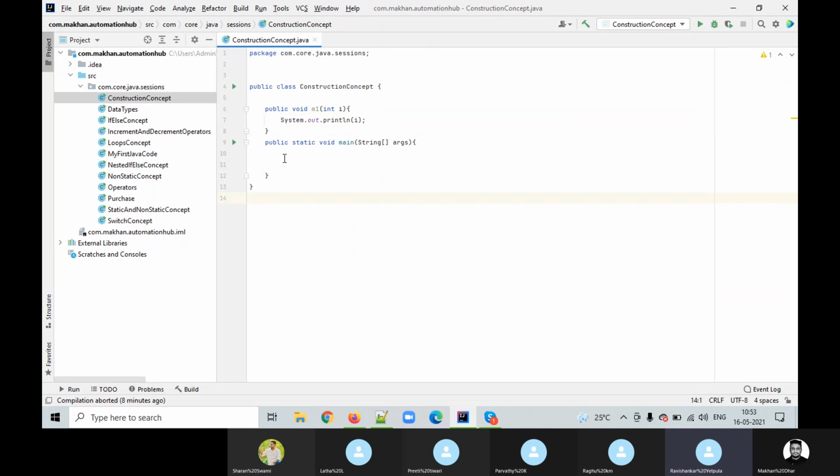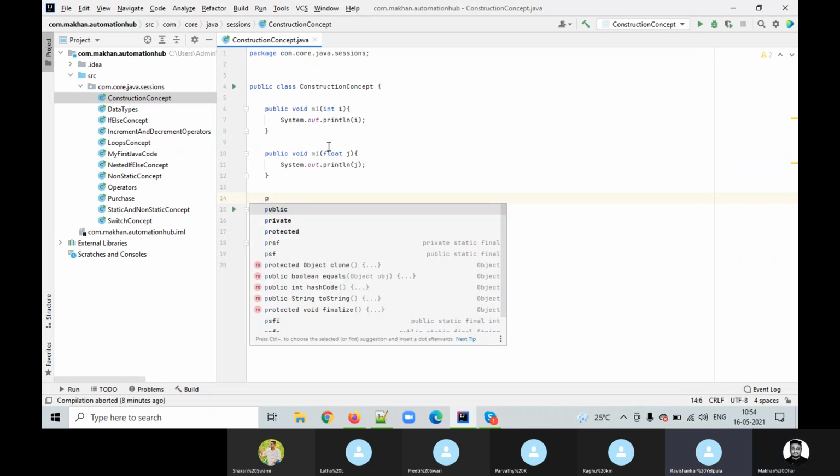Then create one more public void M1, same method name, with float j, and print that too. One more, with two variables. Take any two variables.